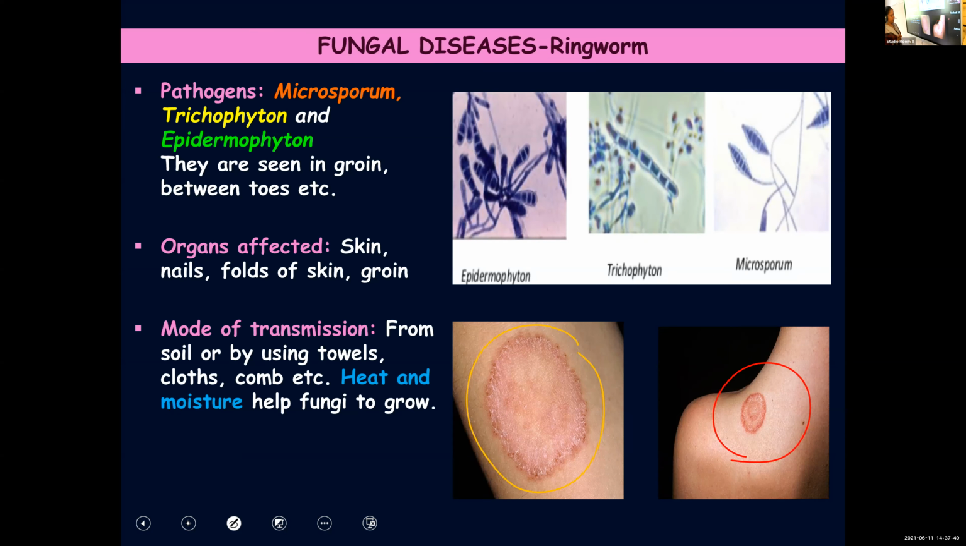Mode of transmission. If you share the same materials, for example towels, clothes, comb, then there are chances that you may get the disease. If you are sharing these materials with an affected person, there are chances that you get affected by this particular disease. Heat and moisture will help the fungi to grow. In all the regions I mentioned, moisture can get trapped, and when warmth is also there, those are the favorable conditions for the fungi to thrive, and they will multiply and cause the infection.